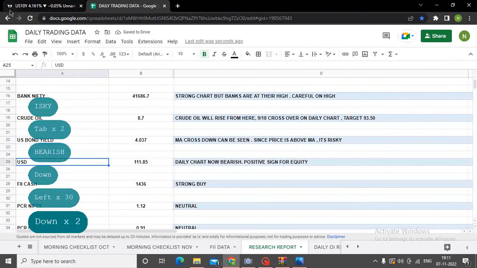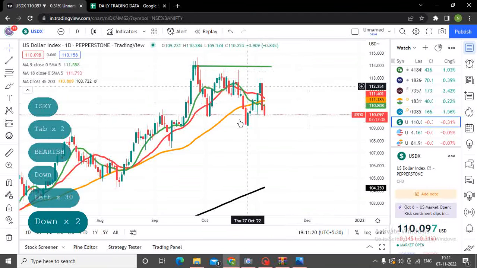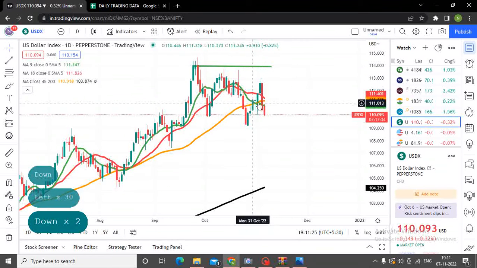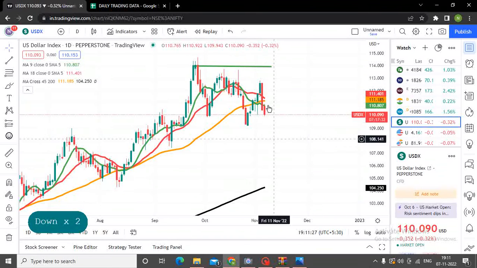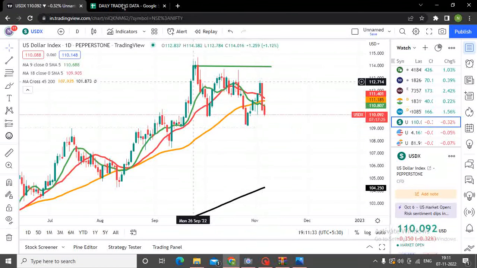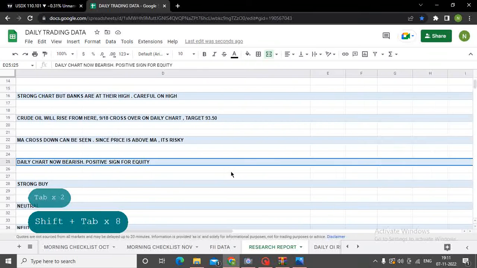Let's go to US dollar. So US dollar जब हम जाएंगे यहाँ पे देखेंगे US dollar में, now see, US dollar is now trading above all three moving averages, the short term and long term. Now it has given me a strength that if the dollar comes down, that will definitely be a big boost for the market. So I will just keep it positive, so that is bullish.